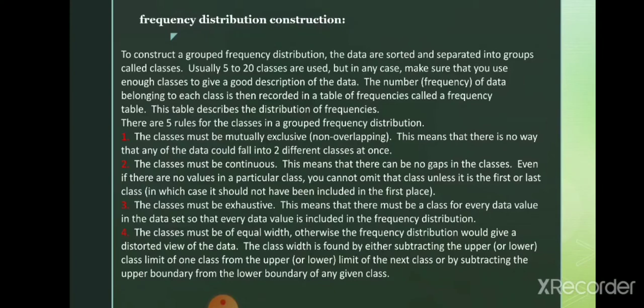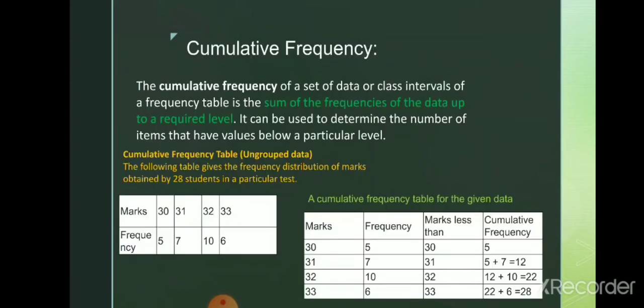So that 10 is nothing but the class width. So the class width is found either by subtracting the upper class limit of one class from the upper class limit of the second class, or by subtracting the lower boundary from the upper boundary of a given class. In this manner also you can find the class width.